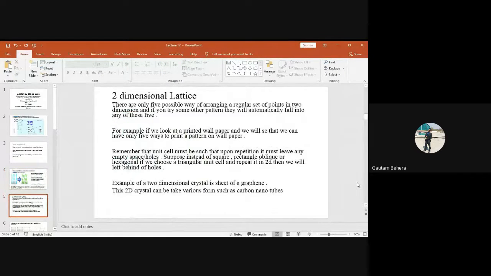Okay, now we'll move to the two-dimensional lattice. So this is a very beautiful line. Two-dimensional lattice means, suppose I'm talking about your room wall or room floor. That is two-dimensional, yes or no? The room wall or room floor is in two dimensions, right? So you can just imagine we have a two-dimensional lattice. How many of you remember the definition of a lattice and what it tells us?